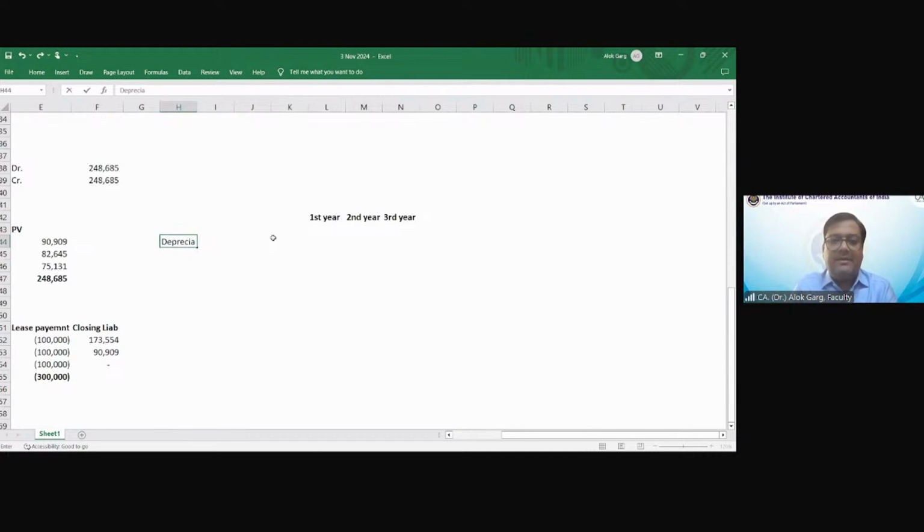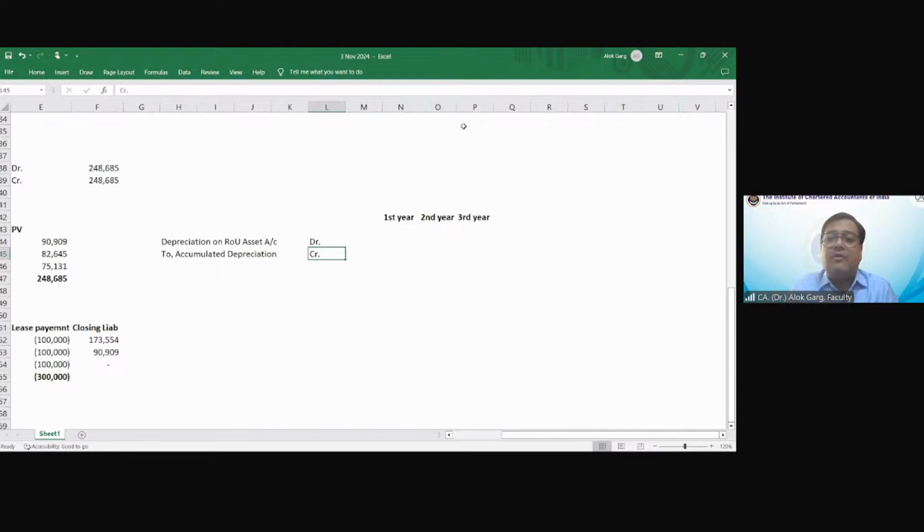Depreciation on right of use asset account debit. On ROU asset account debit. To accumulated depreciation. Okay. Or to ROU. You can write ROU as well.